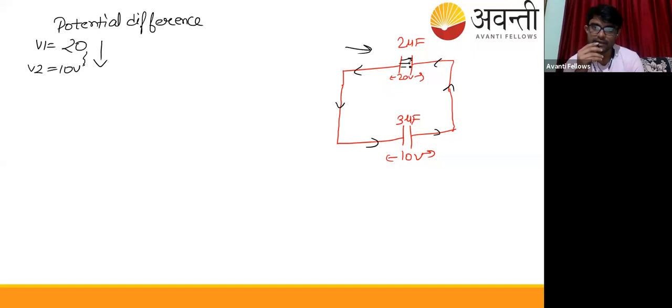Suppose fresh charge Q1 dash appears on the plates, positive on one plate and minus Q1 dash on the other. Similarly for the second, fresh charge Q2 dash, positive and minus Q2 dash, with the same magnitude. So now we need to find Q1 dash and Q2 dash. Once we find them, for the other plate just put the negative sign.